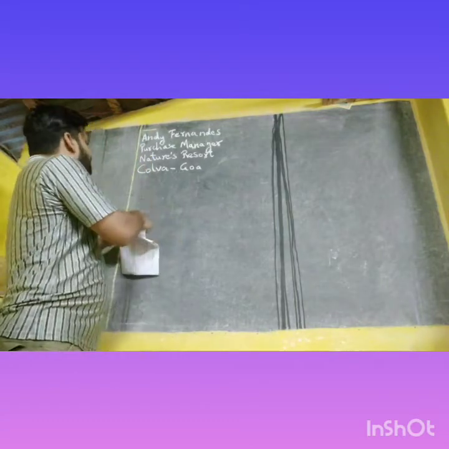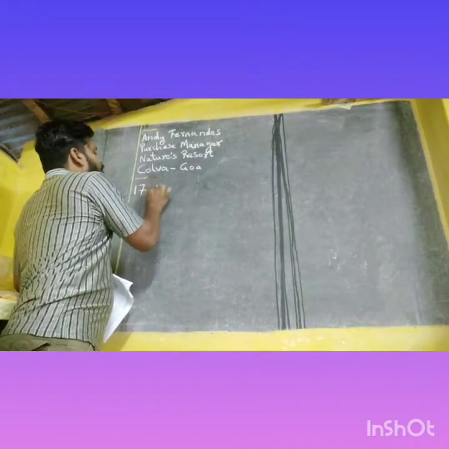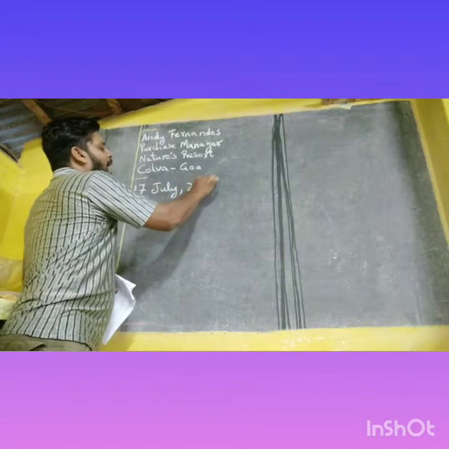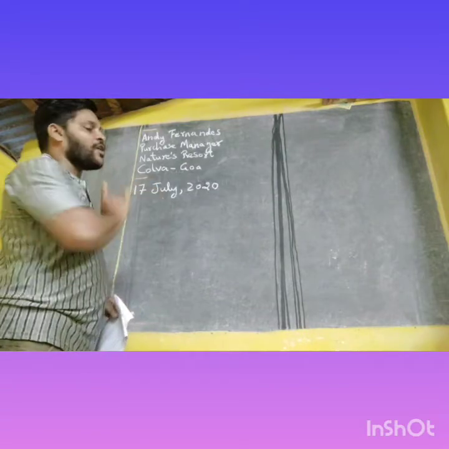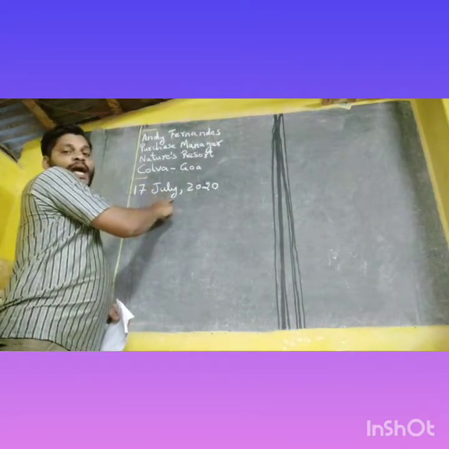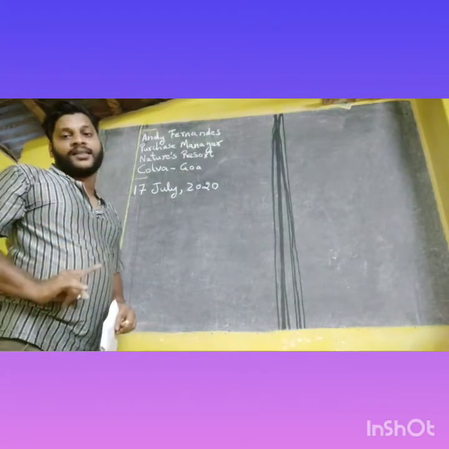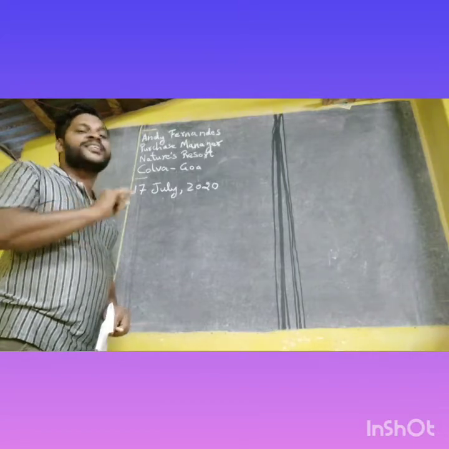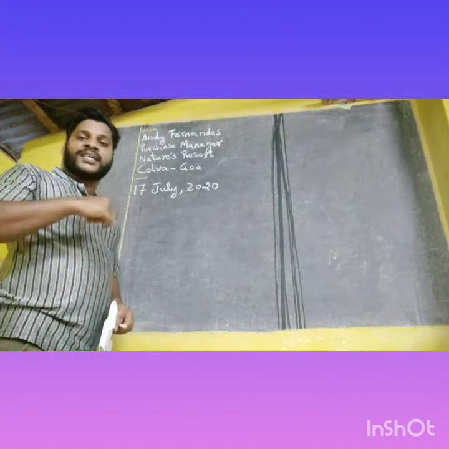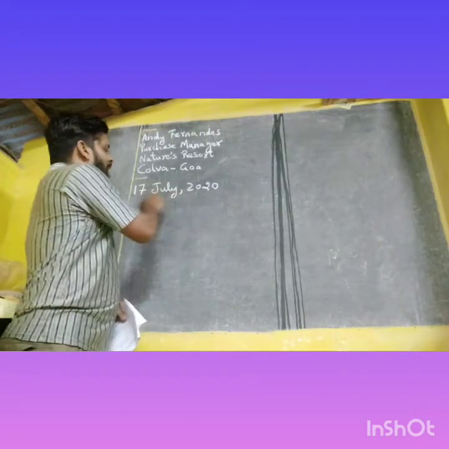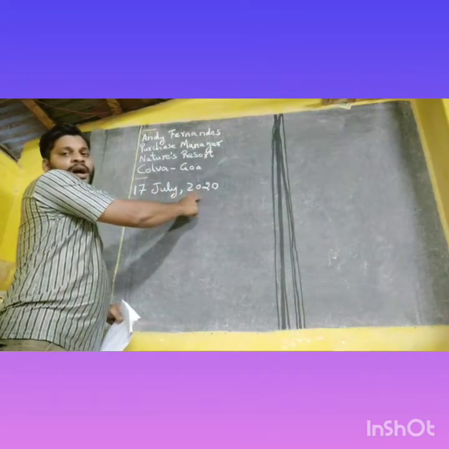Next, leave one line space and the date will come. Now today is 17th. So 17th July, 2020. Please restrict to this format of date. Whenever you are writing July, don't write just Ju. Whenever you are writing a month, you have to spell the month fully. For example, you are writing January, don't just write Jan. You have to write January fully. Don't write just Feb. You have to write February. Don't write just Aug. You have to write August fully. Now I am writing July, capital J, comma, the year. This is how you have to restrict to the date format.